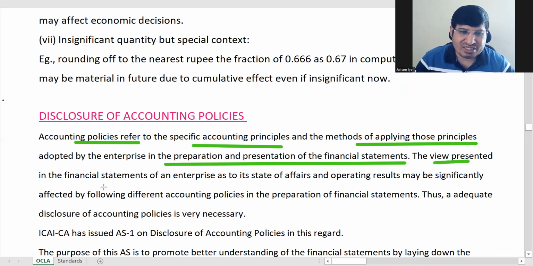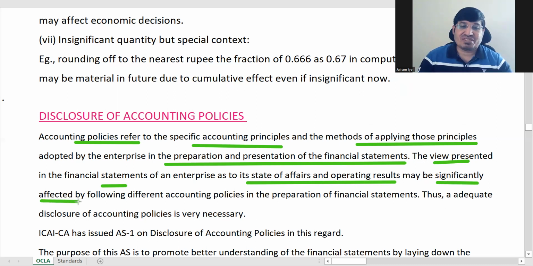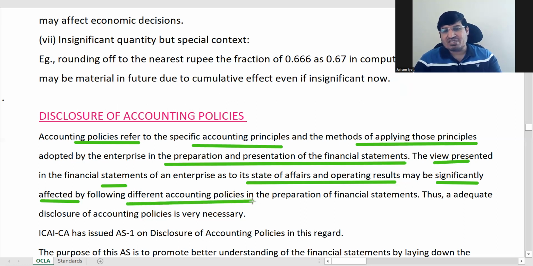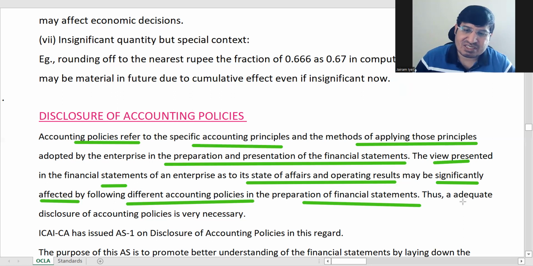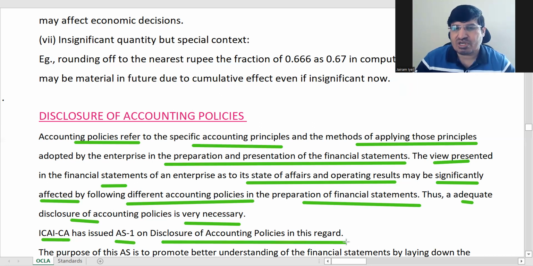The view presented in financial statements as to the state of affairs and operating results can be significantly affected. So basically your view of the financial statements of an entity can be significantly changed by following different accounting policies in the preparation of financial statements. That's why it is very, very important, and that's why adequate disclosure is very important. So now the Institute of Chartered Accountants of India has issued AS1, disclosure of accounting policies.